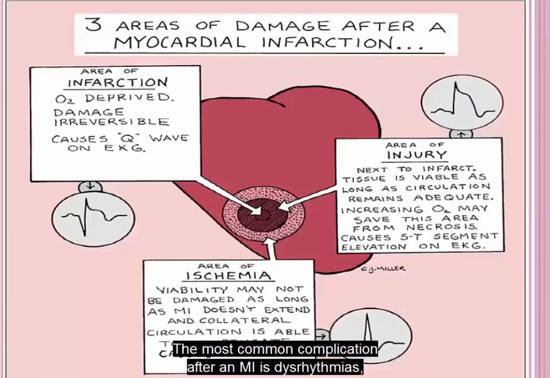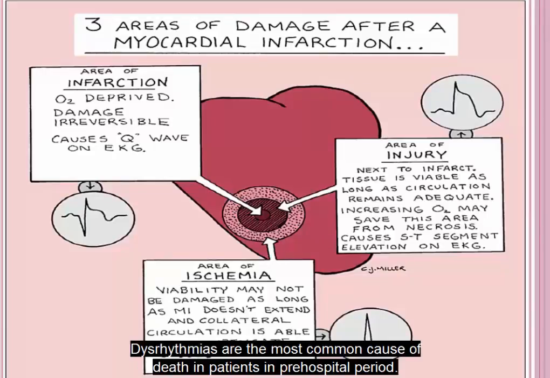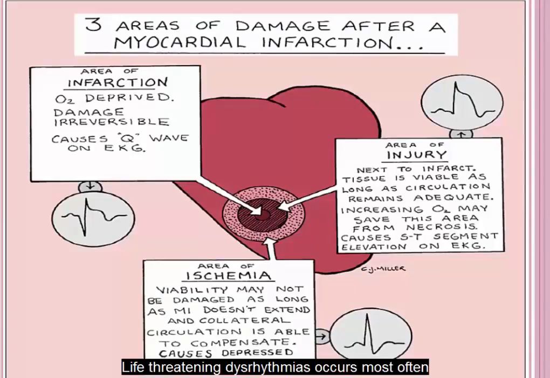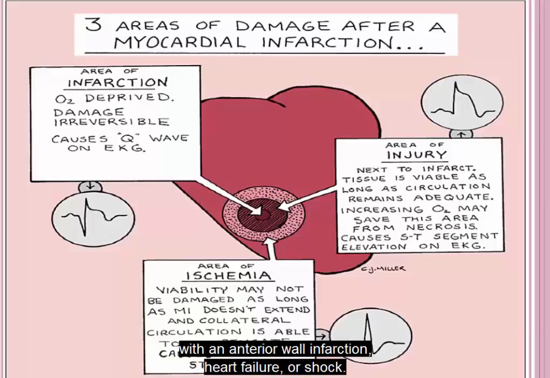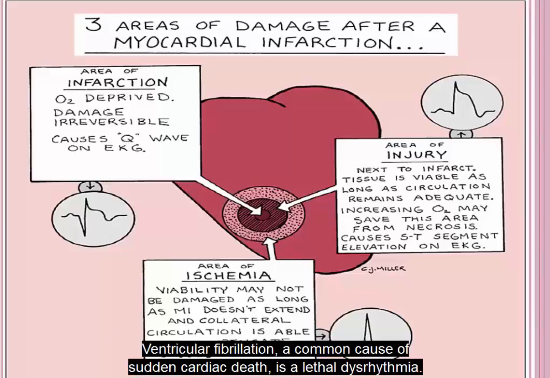The most common complication after an MI is dysrhythmias, which are present in 80 to 90% of patients. Dysrhythmias are the most common cause of death in patients in the pre-hospital period. Life-threatening dysrhythmias occur most often with an anterior wall infarction, heart failure, or shock. Complete heart block develops when key portions of the conduction system are destroyed. Ventricular fibrillation, a common cause of sudden cardiac death, is a lethal dysrhythmia.